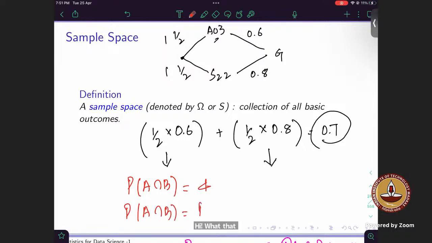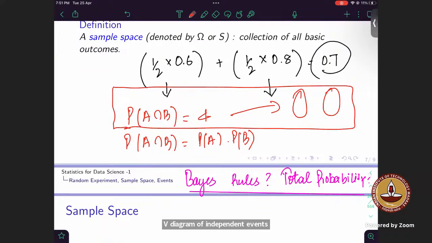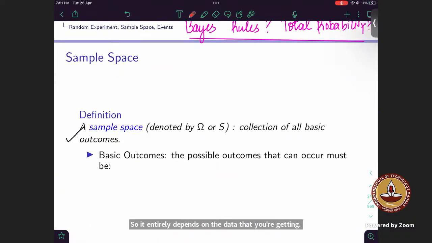I got it. I know the difference between the two, but what I wanted to see is whether it is possible to draw a Venn diagram of independent events. It depends on the question. Suppose one of them is non-zero, then it will be like this. If either one of them is zero, then it will be something like this. So it entirely depends on the data that you're getting. This does not necessarily mean this. But from the Venn diagram, it is not possible for us to tell whether the events are dependent or independent, right? It depends on the data.